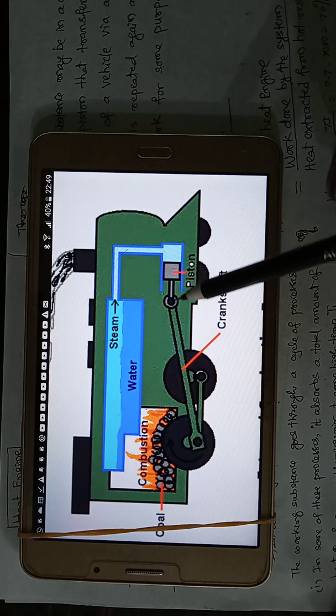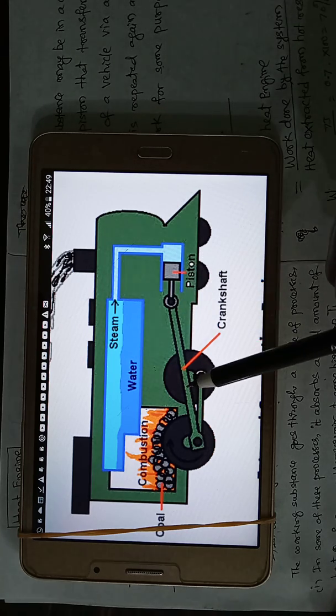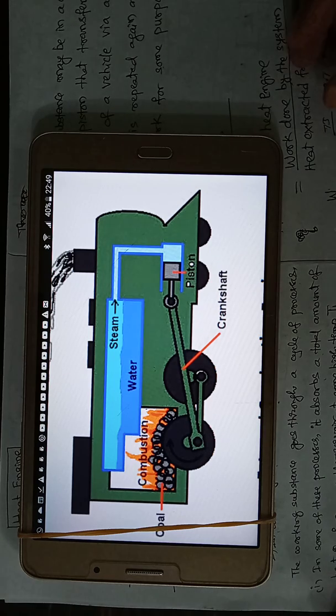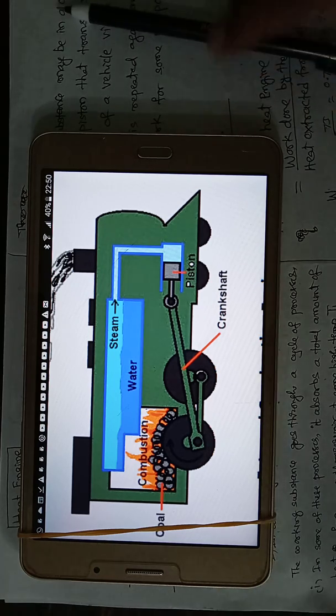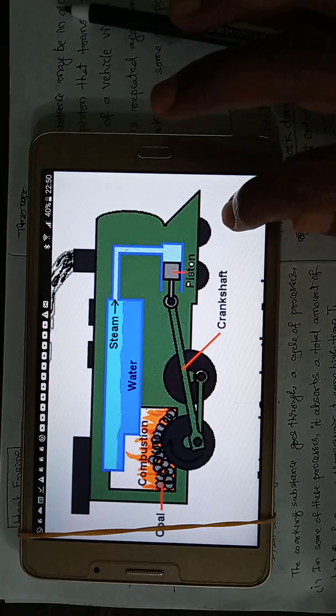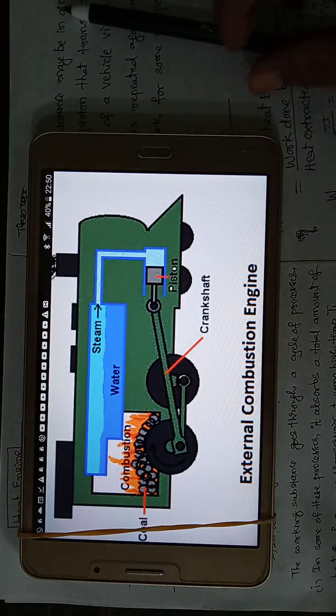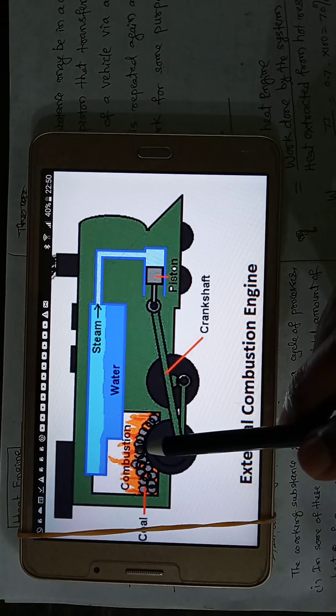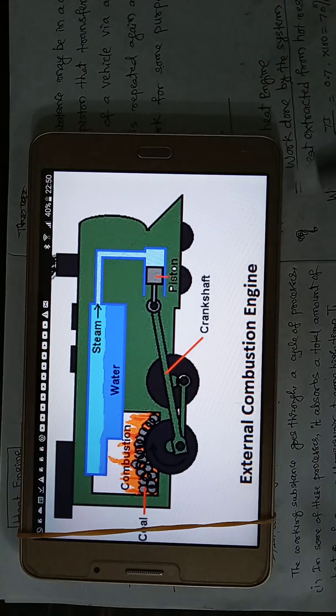The piston in turn moves the wheels. Here the combustion part is outside the cylinder. Therefore, this type of engine is called external combustion engine.